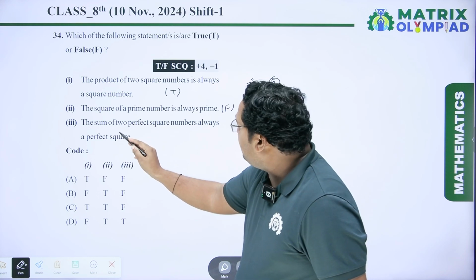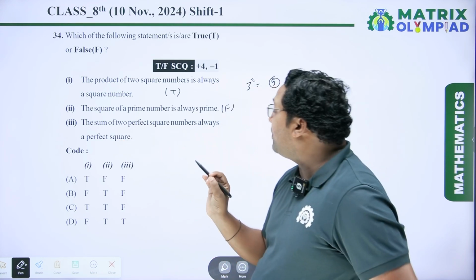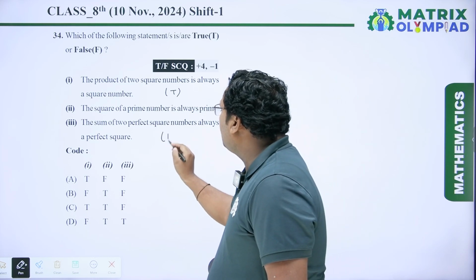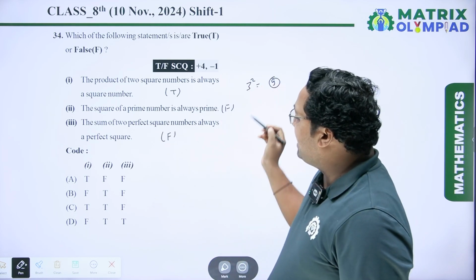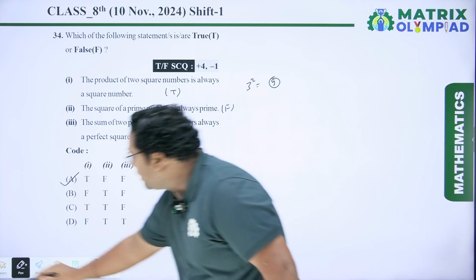Next is the sum of two perfect square numbers is always a perfect square. It is also a false statement. So correct option is TFF, which is option A. So option A will be the correct answer. Now coming to the next question.